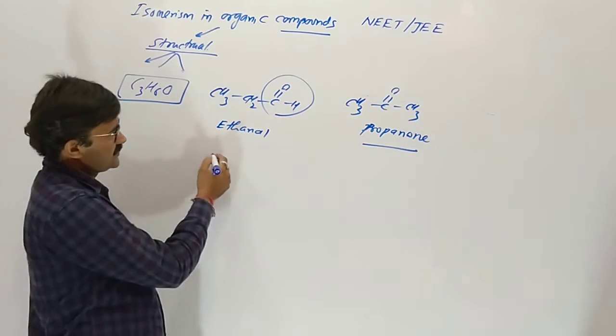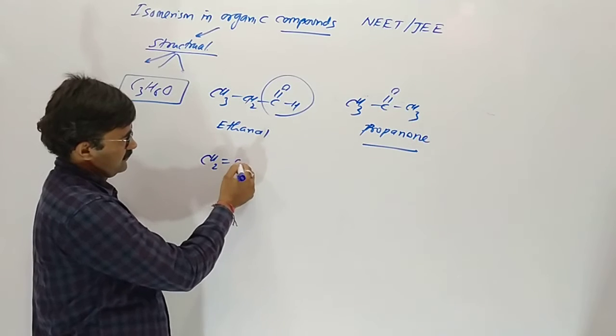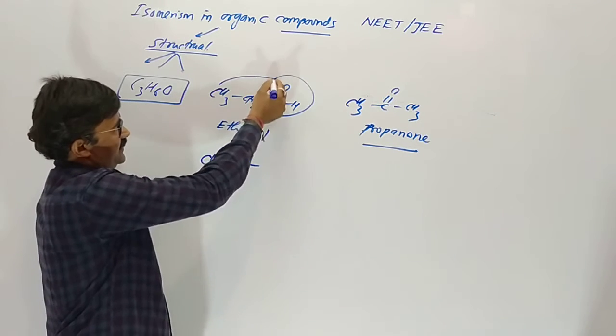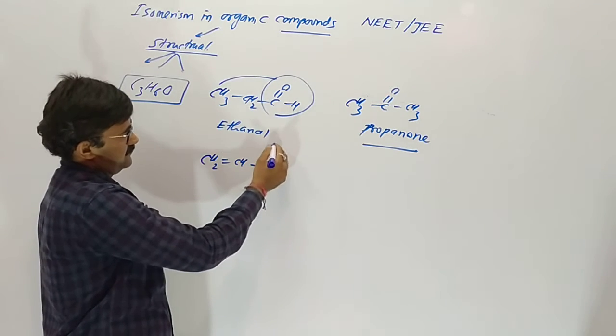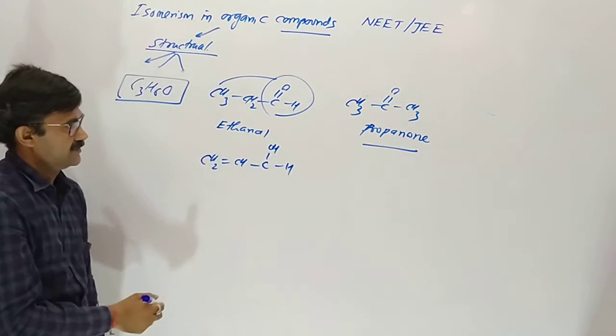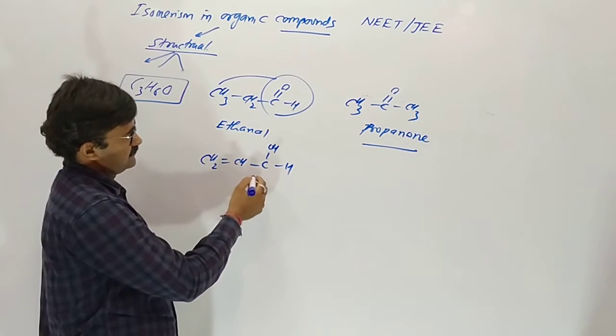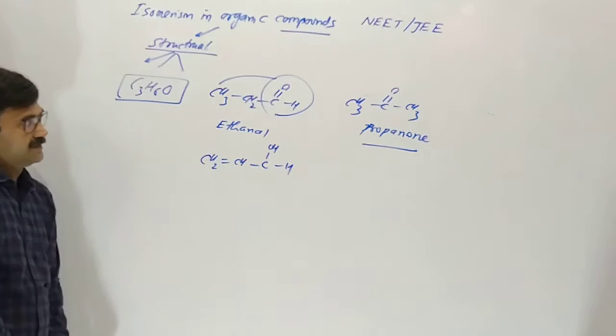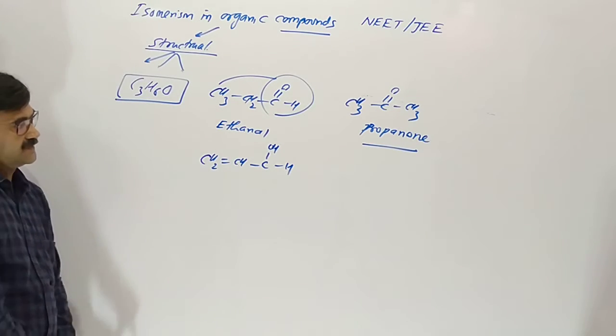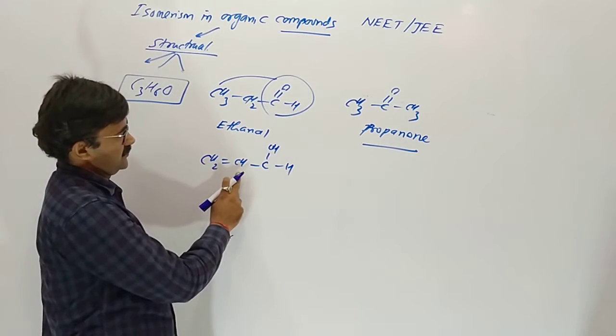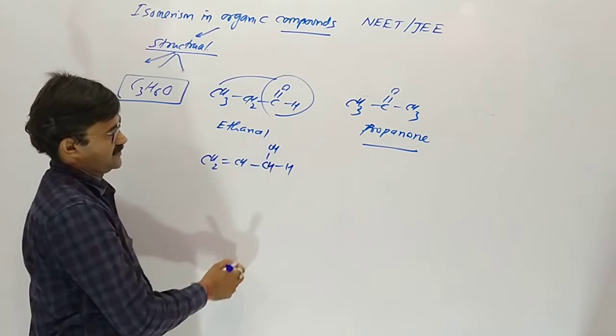Now this one gives the enol form. Hydrogen is coming here. In the aldehyde the number of hydrogen is 2, 3, 4, 5 and 6.